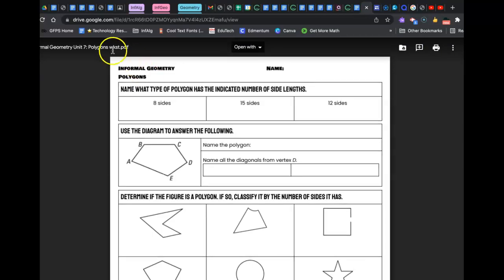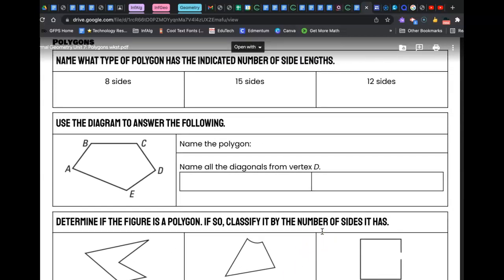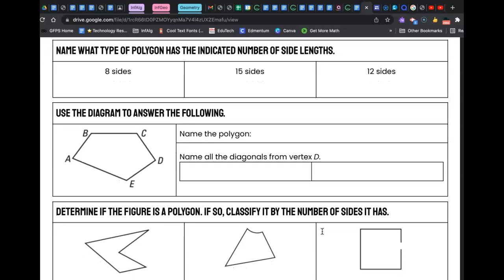Okay, should we scan through? Do you want me to do any together? No, I'm just kidding. And you guys can use your notes, right? What do you call a 15-sided figure? Replace n with the number of sides, so it should be 15. Yeah, you write it as 15-gon. But my pen's not working.